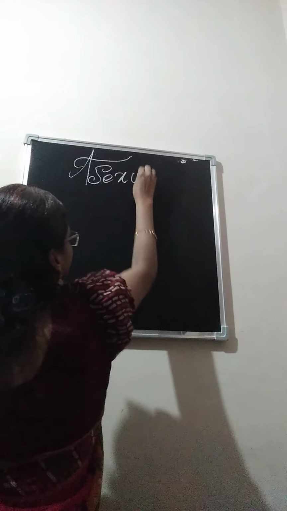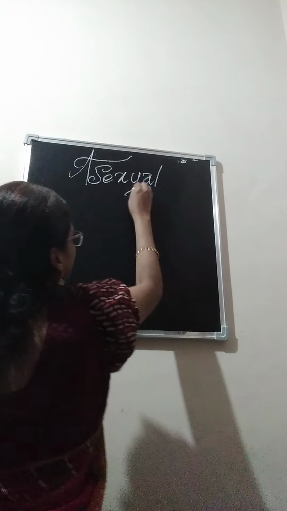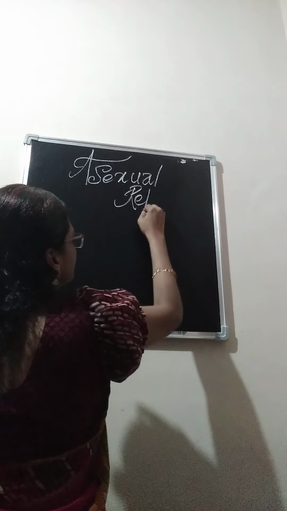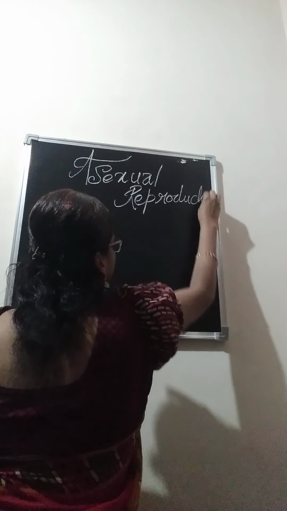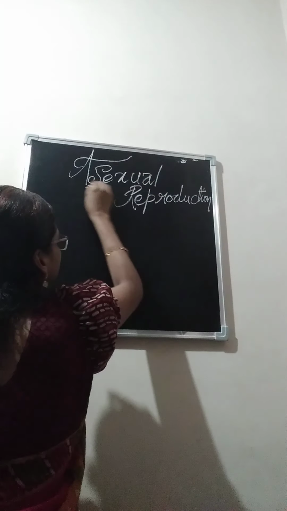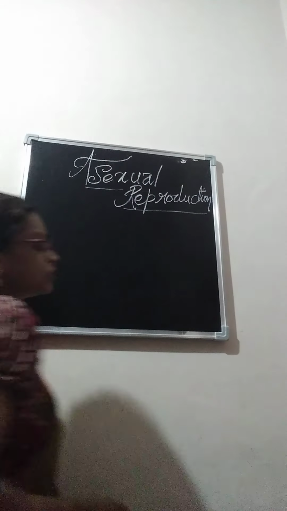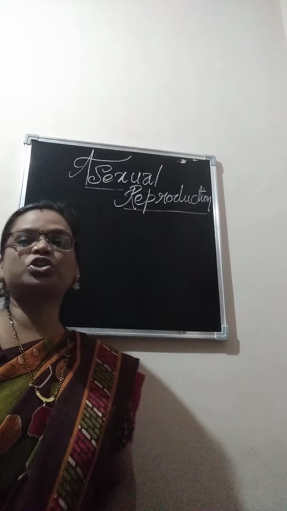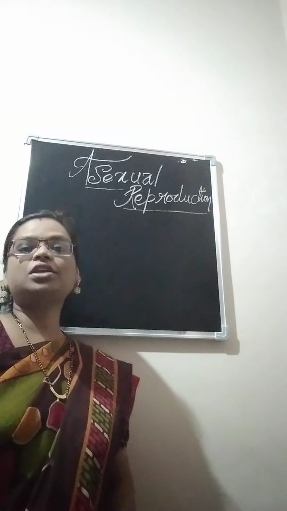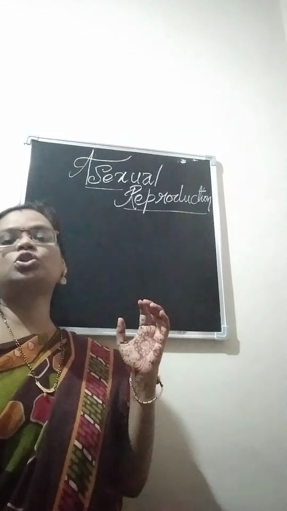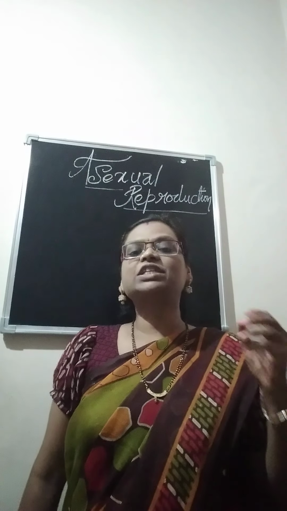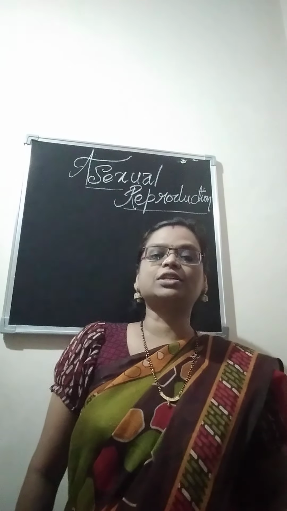We are going to learn about asexual reproduction. So what is asexual reproduction and how is it exhibited by different organisms?